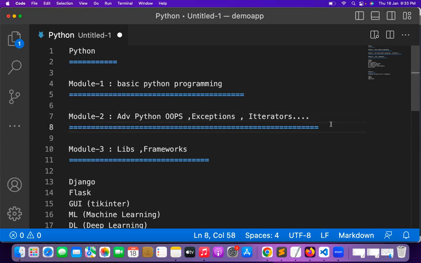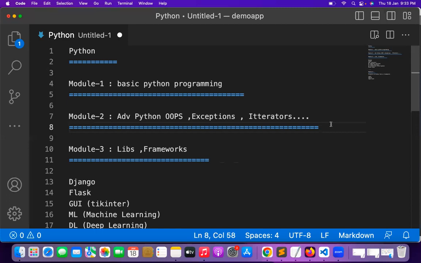Most of the videos are very interesting, like module 1 and module 2. If you know module 1, module 2 is very simple. If you know module 1 and module 2, module 3 is dead easy. See, Python is open source, and Python is free of cost. No need to pay for Python. To download the Python software, no need to pay a single rupee. You download the Python software free of cost, and you implement a lot of programming fundamentals or syntaxes. Then you can work on libraries or frameworks. Then you can work on some kinds of applications or projects.